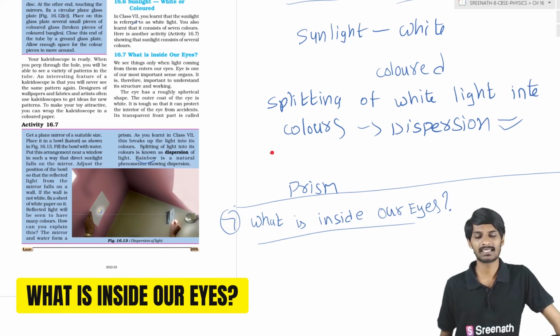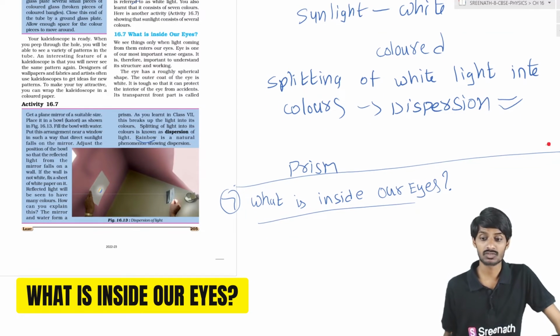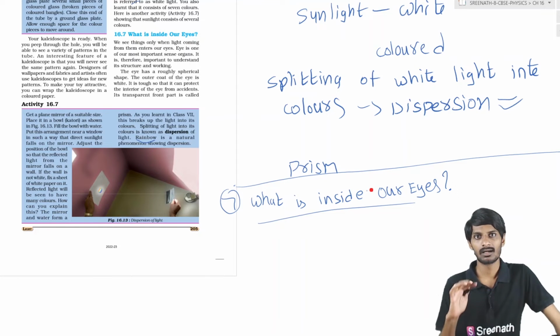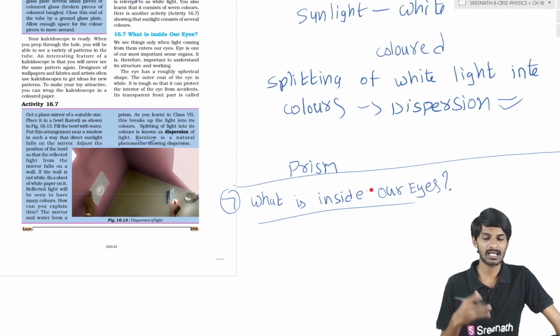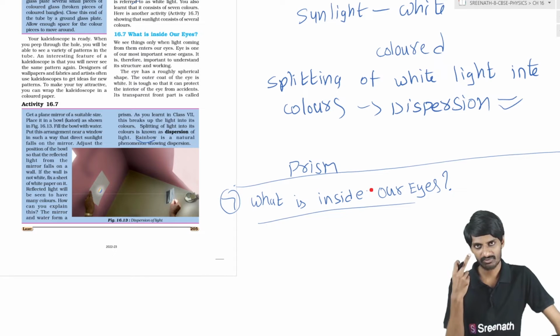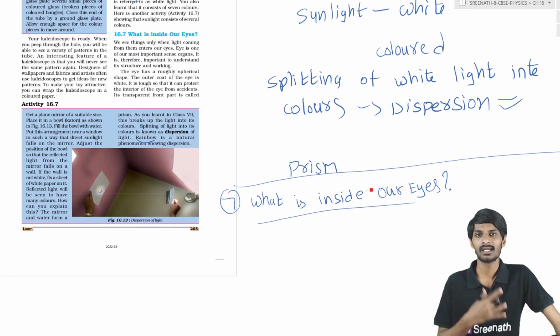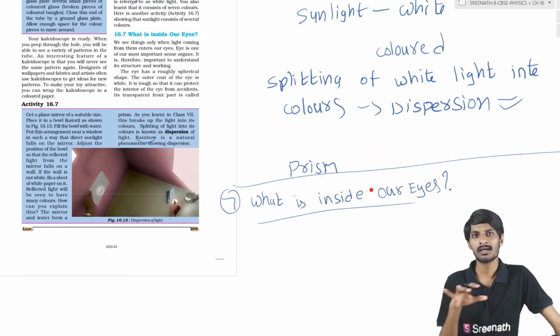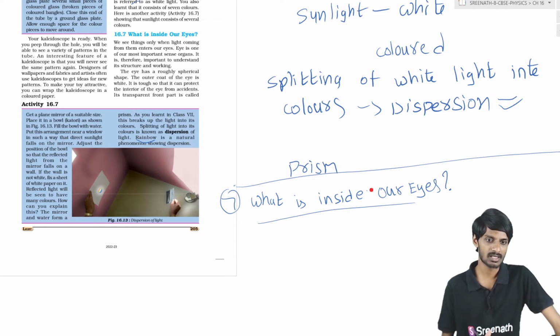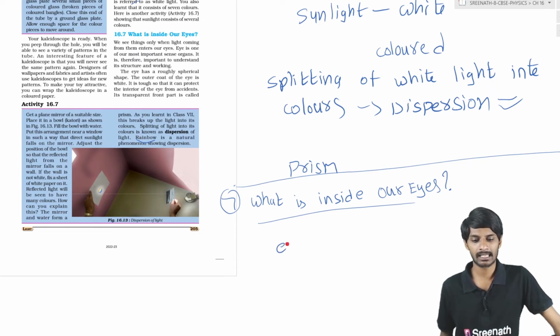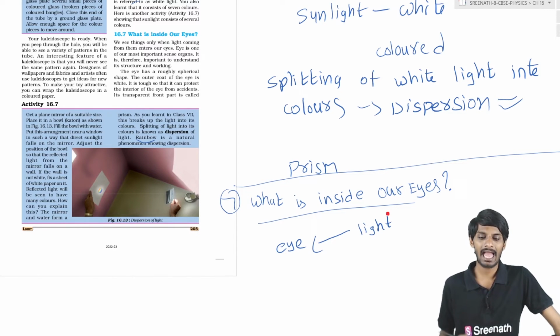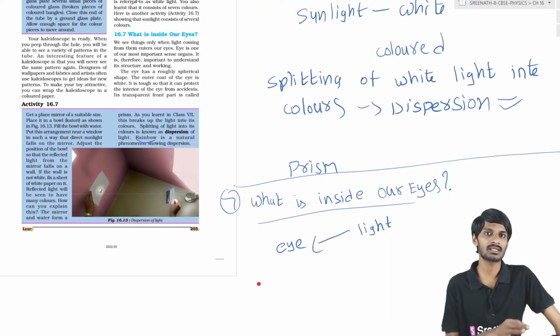Now we'll discuss what is inside our eyes, students. What is there inside our eyes? We know whenever the light falls on some objects, and the light coming from the objects enters into our eyes, then only we are able to see things. Then only objects are visible to us. So whenever the light is entering into our eye, what are there inside our eye, students?